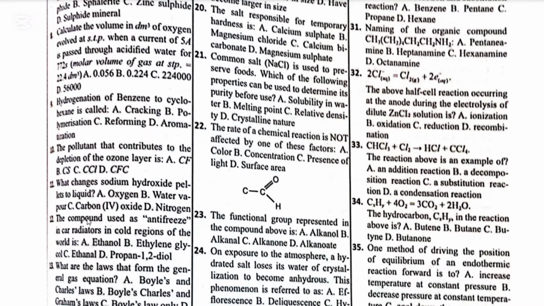Number 12. The compound used as antifreeze in car radiator in cold regions of the world is A. Ethanol. B. Ethylene glycol. C. Ethanol. And D. Propan 1,2-diol. So the answer is B, which is ethylene glycol.